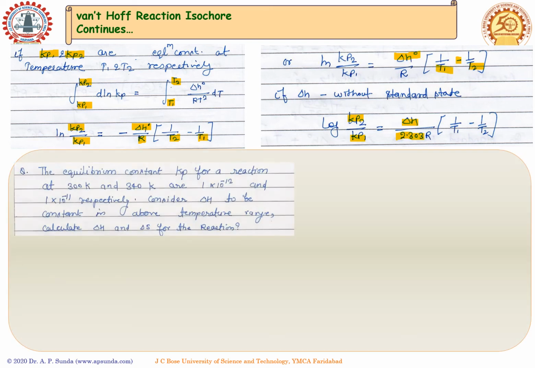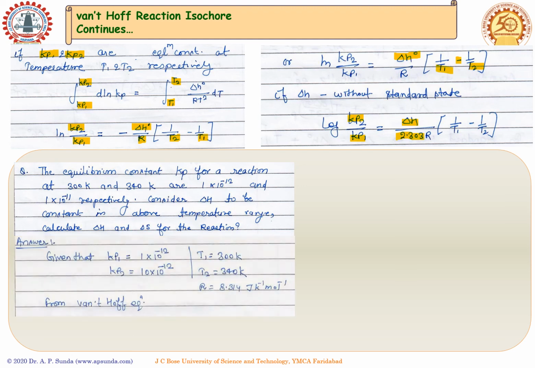Let's take an example of this one. The equilibrium constant Kp for a particular reaction is given at 300 K and 340 K, and we have to find out what will be the enthalpy change in the given temperature range, and also calculate the entropy change for this particular reaction. How to solve this question?